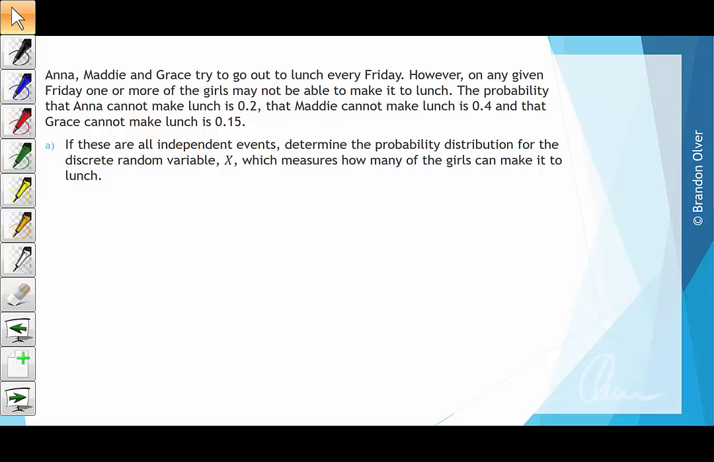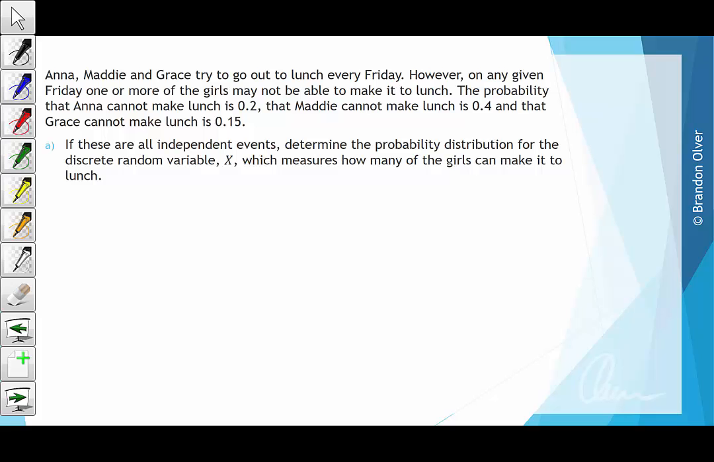Anna, Maddie and Grace try to go out to lunch every Friday. However, on any given Friday, one or more of the girls may not be able to make it to lunch. The probability that Anna cannot make it to lunch is 0.2, that Maddie cannot make it to lunch is 0.4, and that Grace cannot make it to lunch is 0.15.